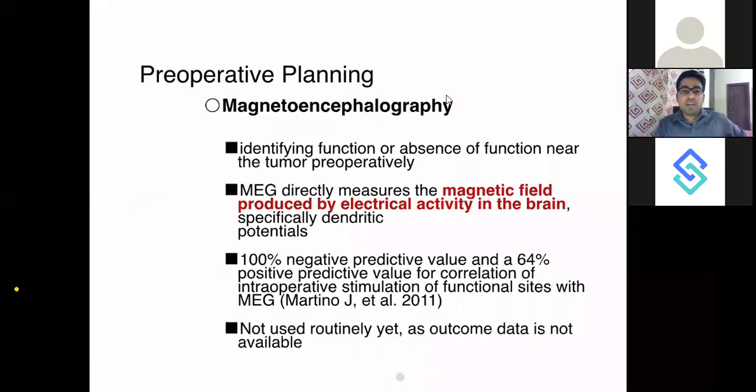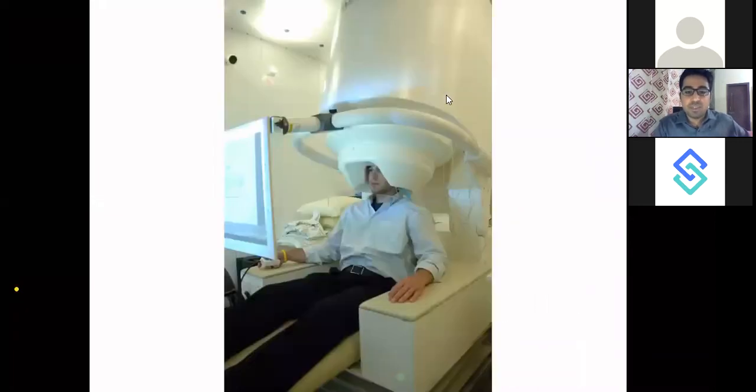Now talking about magnetoencephalography. This is a very new, upcoming investigation, which is still only present in one institute in India, the Neurological Institute of India in Gurgaon. This is a magnetoencephalogram machine.